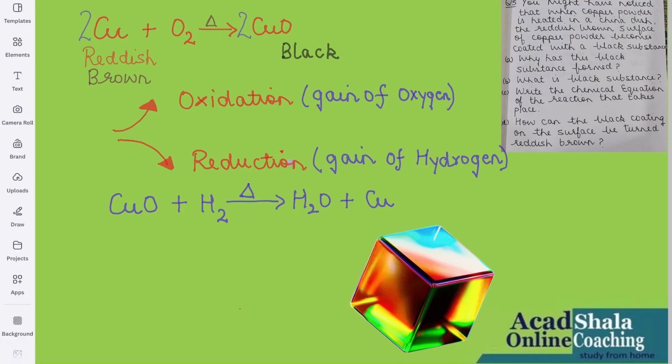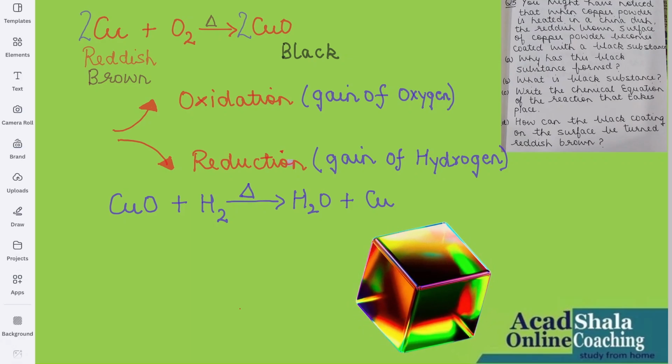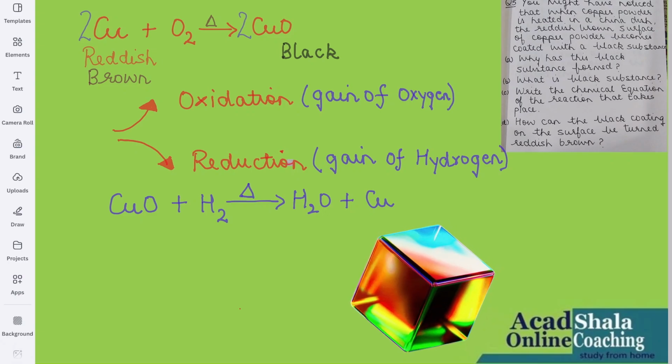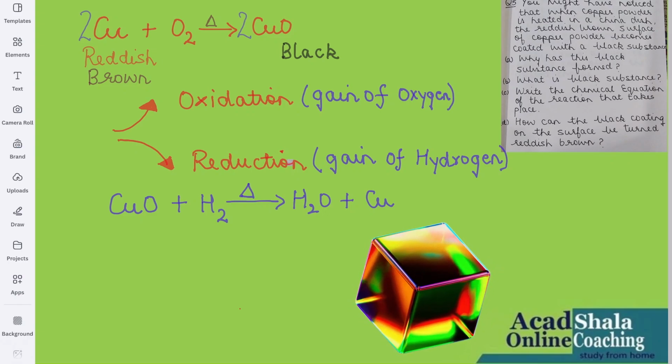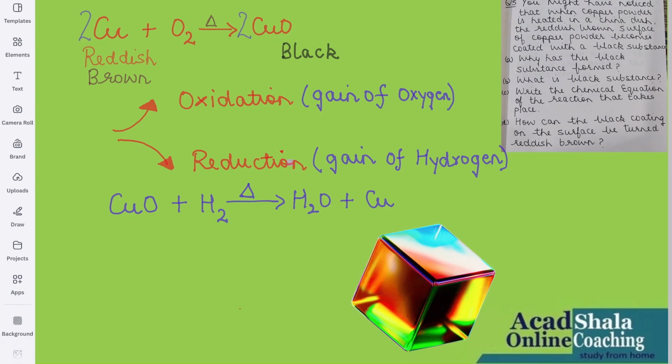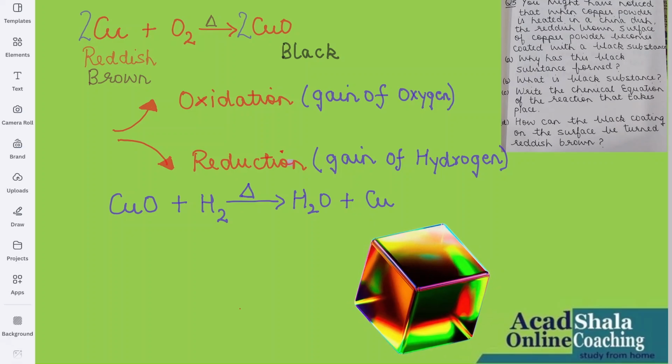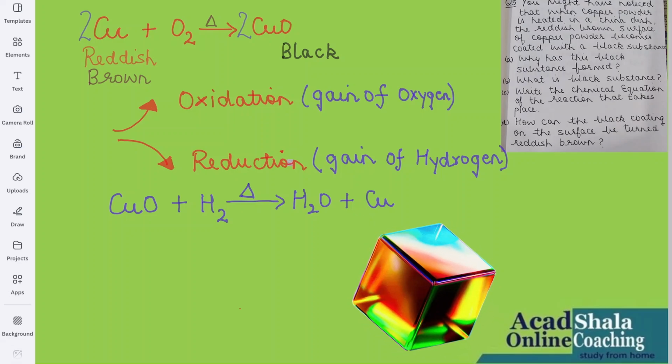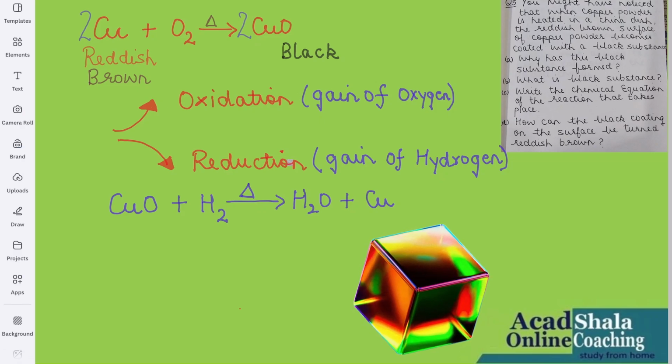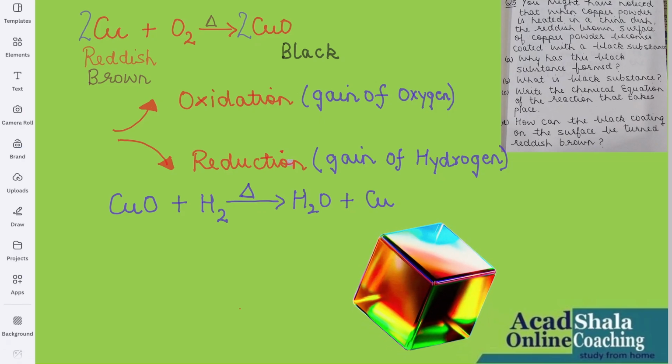Now, what is happening over here in the reaction is that the oxidation process is going on. Why is it so? Because copper is gaining oxygen and hence copper oxide is formed in the product. So due to gain of oxygen, the oxidation process is going on.